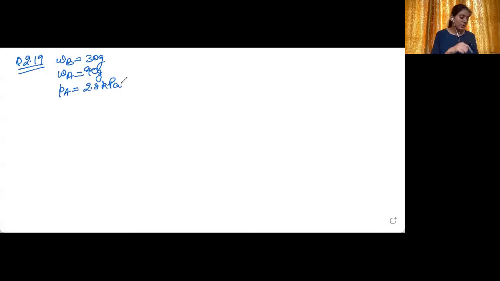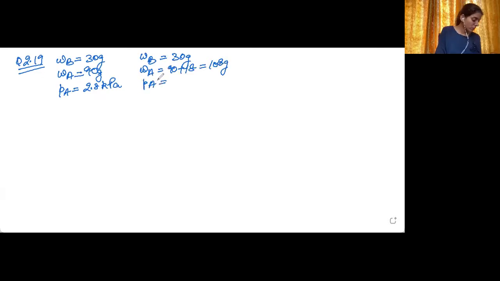Further, 18 gram of water is then added to the solution. To the same solution we are again adding 18 gram of water. And the new vapor pressure becomes 2.9 kilopascal. So here WB is not changing, it remains the same. WA is changing, it is 90 plus 18, so it is now 108 gram. PA now is 2.9 kilopascal. Calculate the molar mass of the solute and vapor pressure of water at 298 Kelvin. We need to find out the molar mass of solute, so we need to find MB.